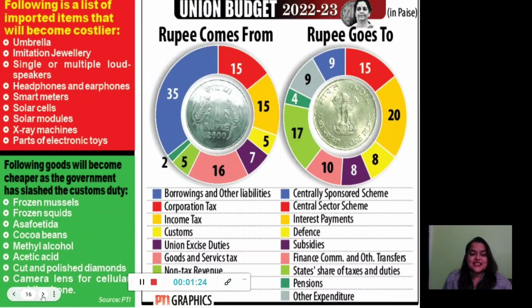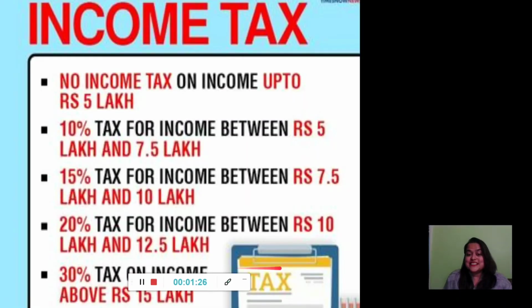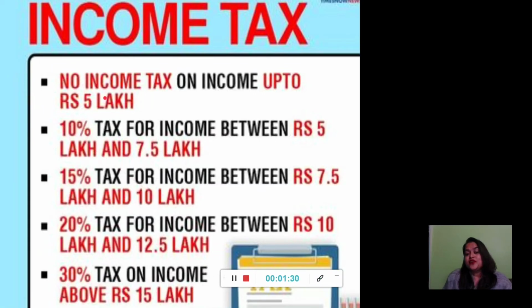Next, as I said last time, I would be talking about the tax slabs. If your annual income is up to 5 lakhs, there is nil tax, you will not incur any income tax. But if your annual income is ranging between 5 lakhs to 7.5 lakhs, then 10% on your annual income.